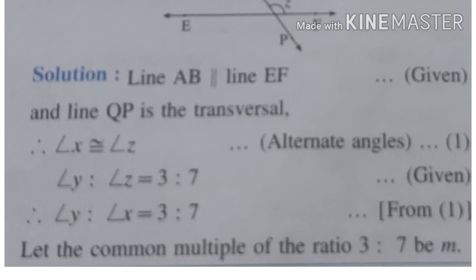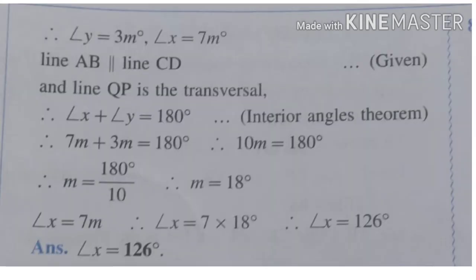Line AB is parallel to line EF, is given, and line QP is the transversal. Angle X is congruent to angle Z, as I told you, they are alternate angles, and the ratio of angle Y to Z they have given us is 3:7. So therefore the ratio of angle Y to X is also 3:7, as angles X and Z are congruent. So suppose let the common multiple be M. So angle Y is equal to 3M degrees and angle X is equal to 7M degrees by applying the common multiple. And line AB is parallel to line CD, and line QP is the transversal.